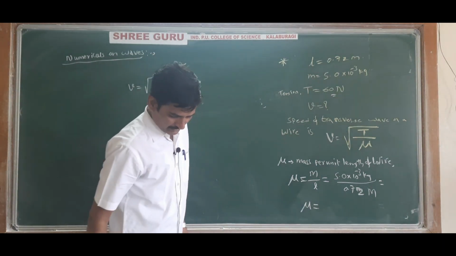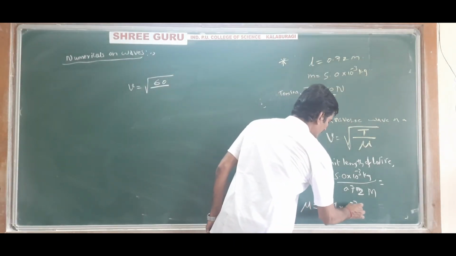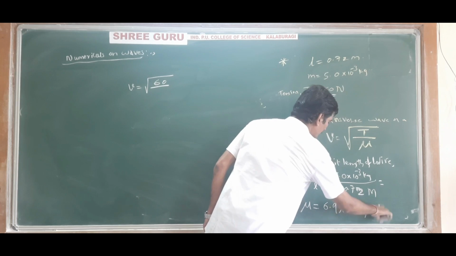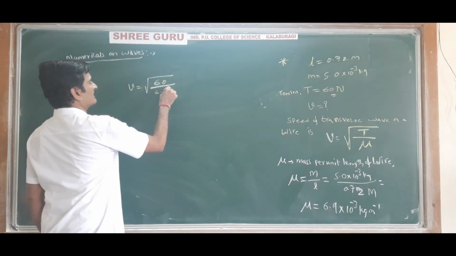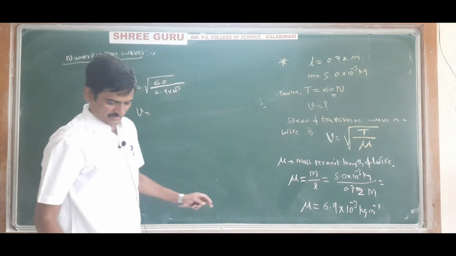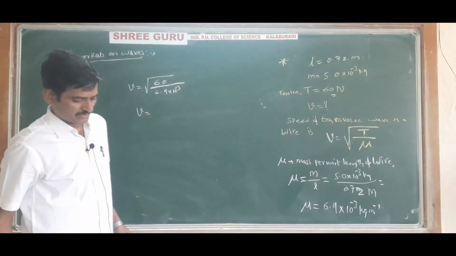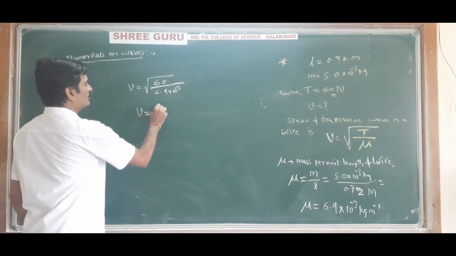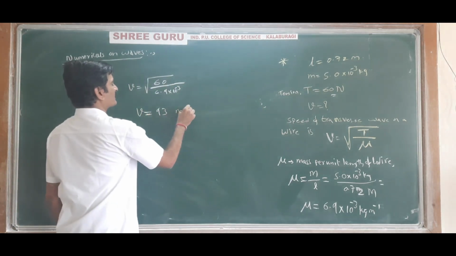Do the calculation. Mu will come out to be 6.9 into 10 to the power minus 3 kg per meter. So 60 divided by 6.9 into 10 to the power minus 3 kg per meter. On simplification you will get the velocity of the transverse wave, V is equal to 93 meter per second.